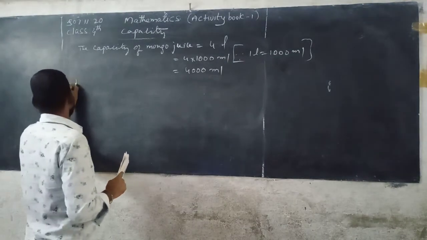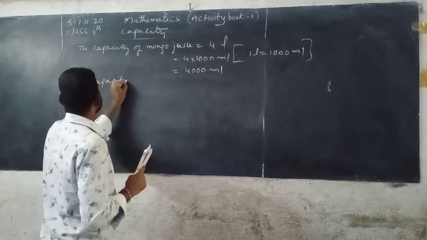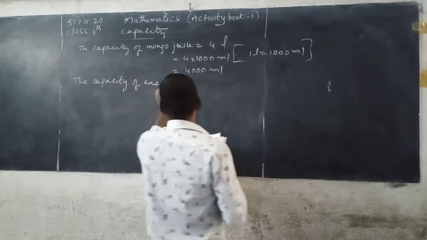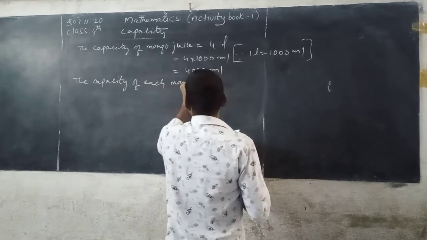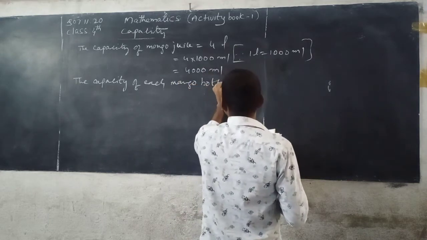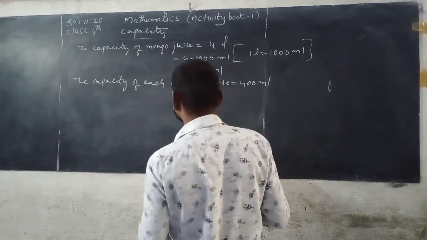The capacity of each mango bottle, that is equals to 400 milliliters.